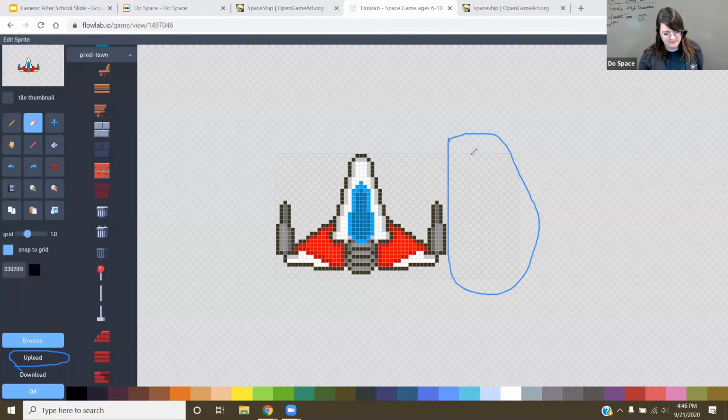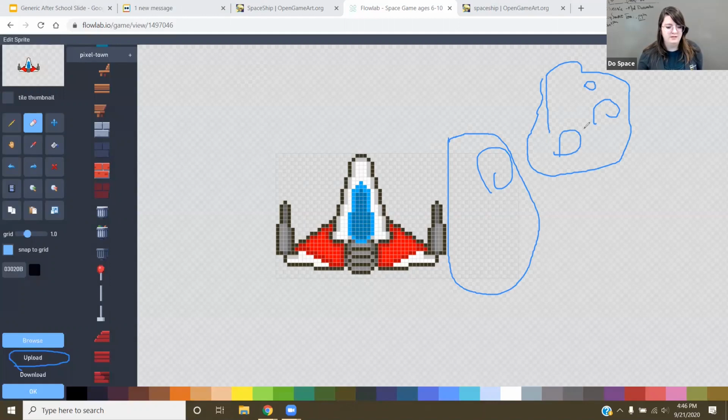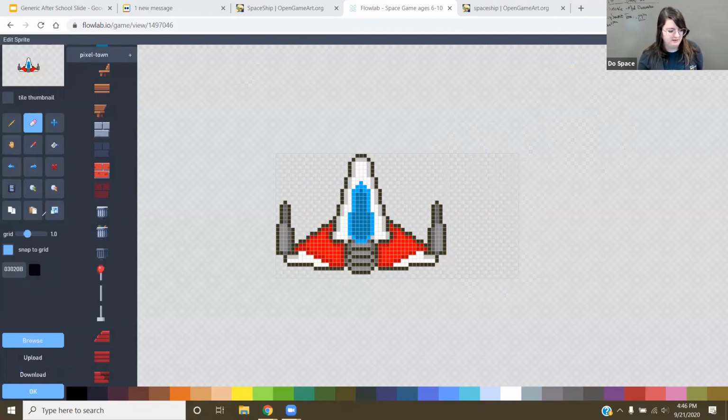Again, it's kind of hard to see, but there's this little square box right here for the boundaries of my Earth. If my ship crashes into an asteroid or something on this area, it's going to count as a hit, even though my art didn't touch that at all. And that can get really confusing to our players. So I'm going to fix this grid by clicking the left side, the very last button right here.